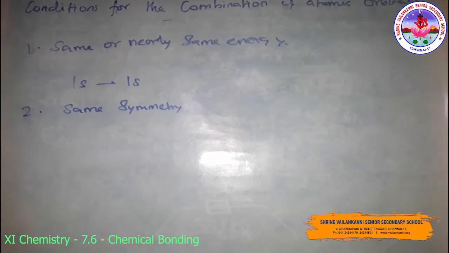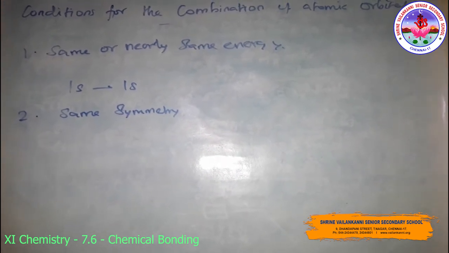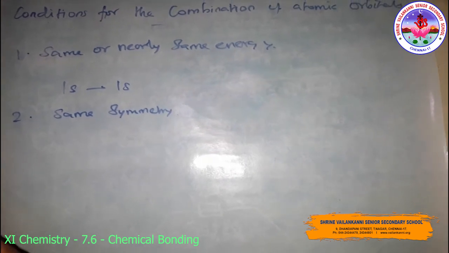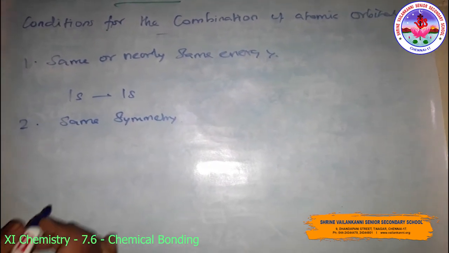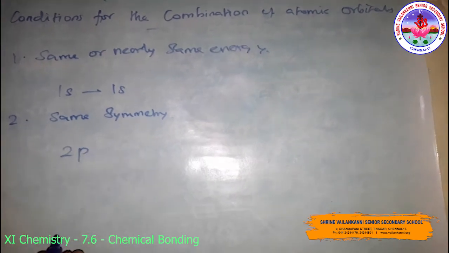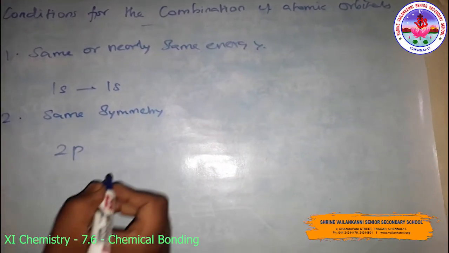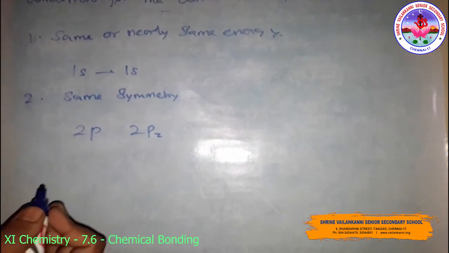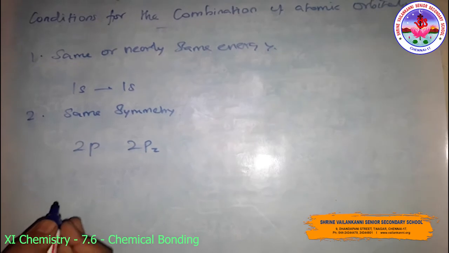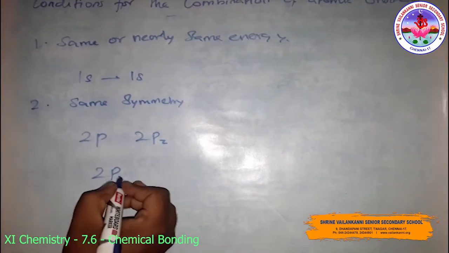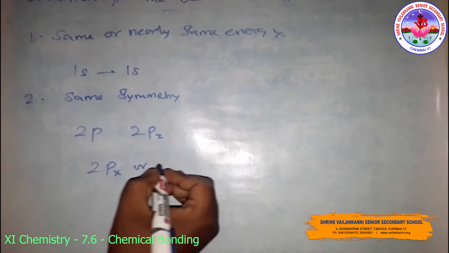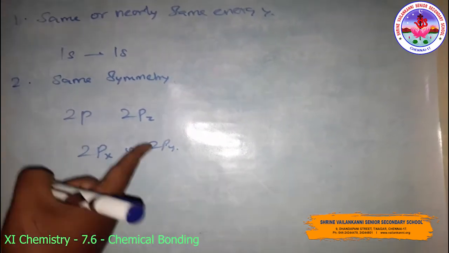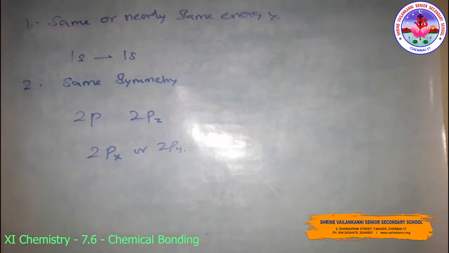It is important to note that atomic orbitals having the same or nearly the same energy will not combine if they do not have the same symmetry. For example, a 2pz orbital of one atom can combine with the 2pz orbital of the other atom, but not with 2px or 2py, because they have different symmetries.